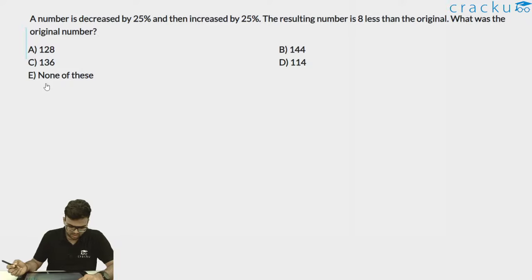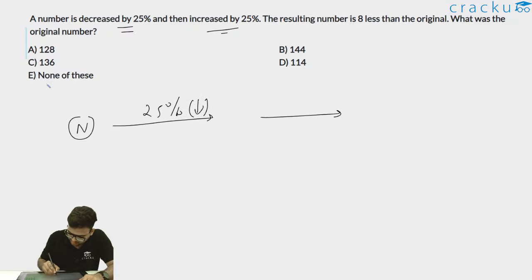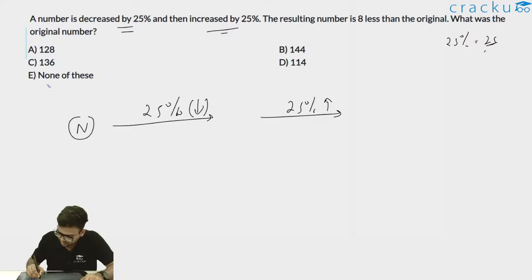Okay. So it is given that a number is decreased by 25% and then increased by 25%. So let's say I have a number n. It is first decreased by 25% and then it is increased by 25%. So if I say decrease by 25%, 25% I can write as 25 by 100, and this is equal to 1 by 4.